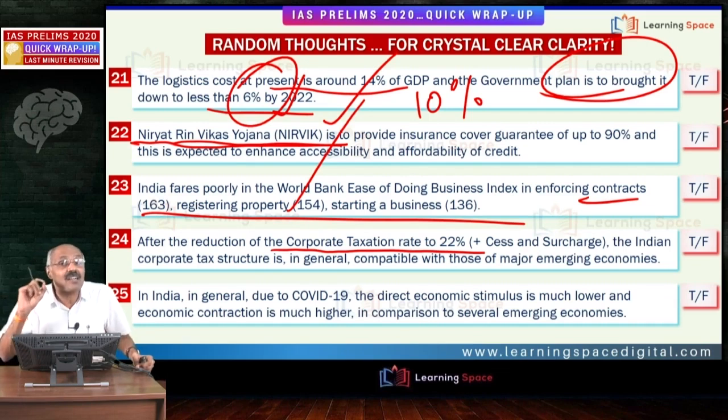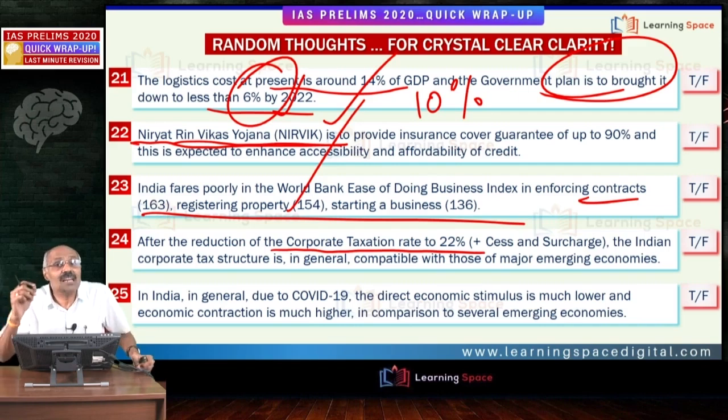Second, as far as the corporate taxation rate is concerned, for the manufacturing companies which are going to be established afresh, please listen carefully, the corporate tax rate will be 15%. Of course, cess and surcharge will be added.